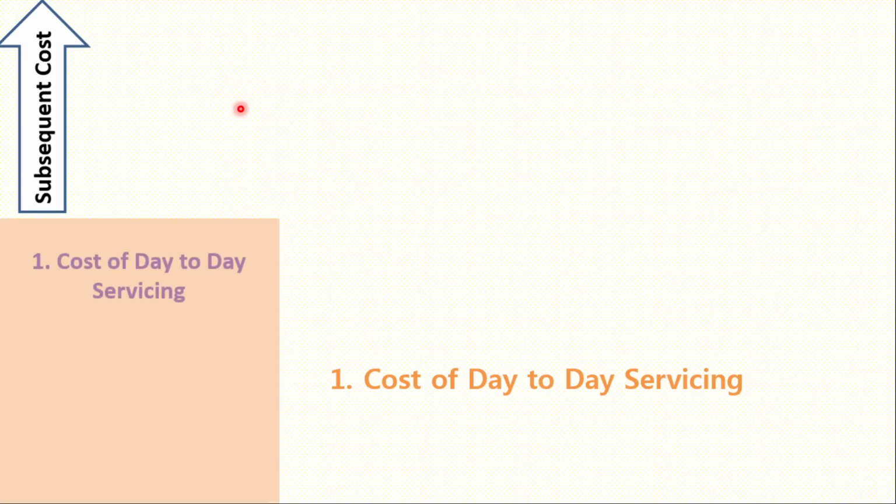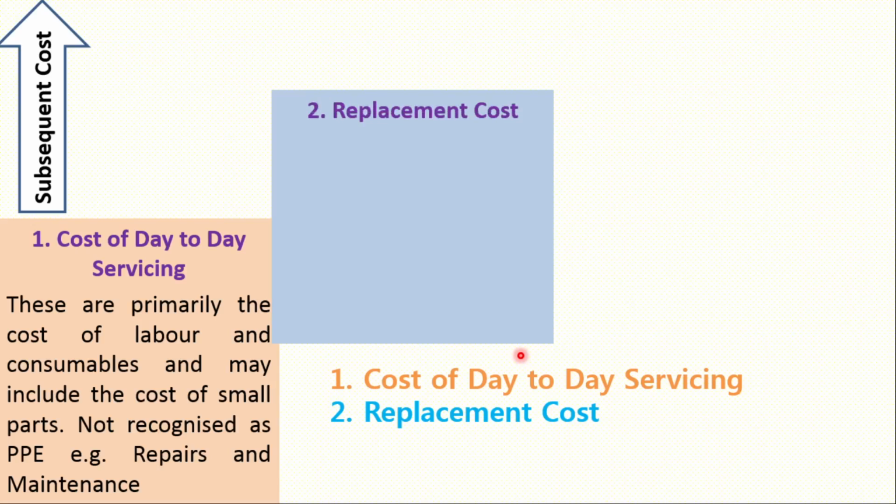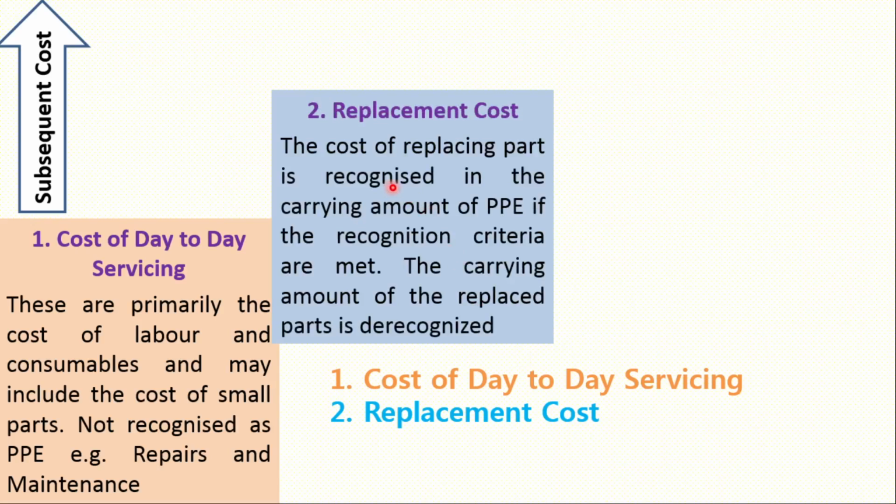When you are purchasing any kind of machinery, these are primarily the cost of labor and consumables, and maybe the cost of small parts, which are not recognized as PPE, for example repairs and maintenance. So these are the costs of day-to-day servicing. The second one is replacement cost. So what is replacement cost? Replacement cost is the cost of replacing a part, recognized in the carrying amount of PPE if the recognition criteria are met. The carrying amount of the replaced parts is derecognized.